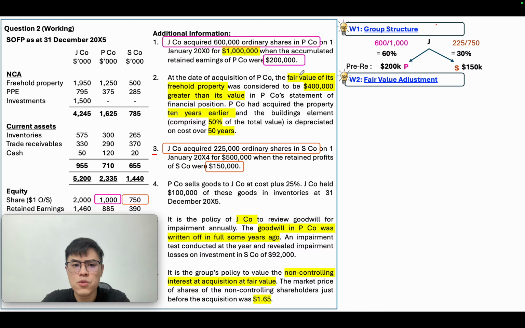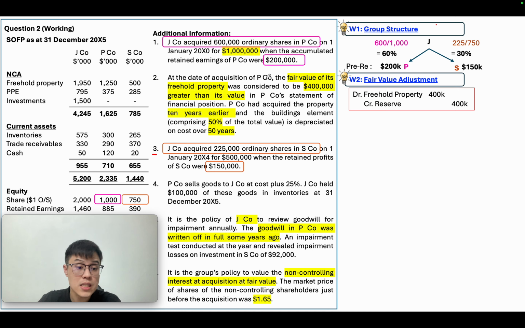So just now I spoke to all of you. At the date of acquisition, meaning when they buy this asset, the market value of the asset is much higher than the carrying value. You want to revalue it. So we are going to debit the PPE of P, because this is P's asset, and we will credit OCI. In short, this credit to OCI or reserve will increase the net asset, or we call it equity, which will touch your goodwill calculation later.